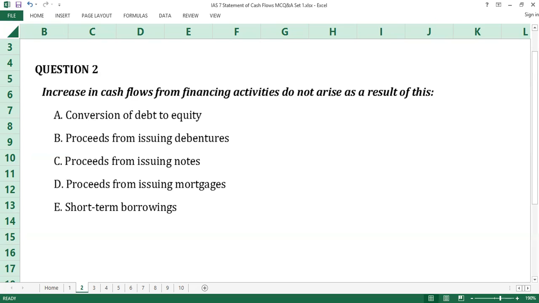Time up. The answer to question number 2 is A, conversion of debt to equity. The basis for this answer remains paragraph 43 of IAS 7 as stated in response to question number 1. All other options in this question involve the inflows of cash or cash equivalents, but option A is not. A is the answer to question number 2.